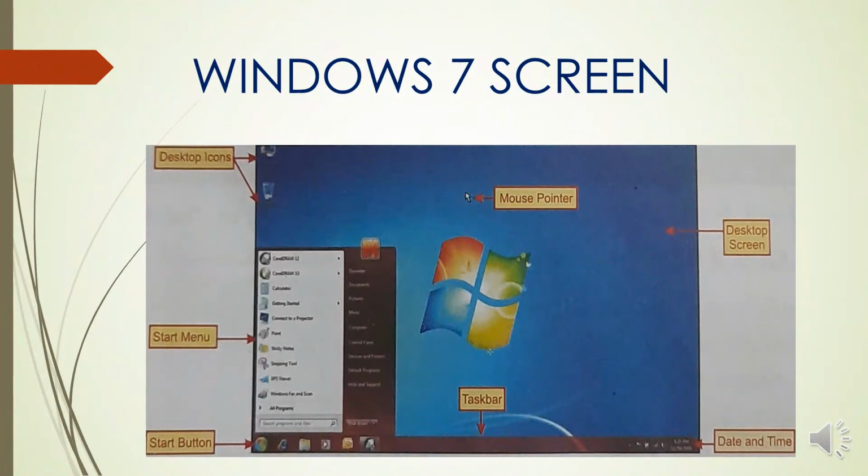Now starting Windows 7. When you turn on your computer, Windows 7 starts automatically and you see a welcome screen. You may be asked to enter the password. After few seconds you will get a desktop screen, and the screen in front of you now shows the Windows 7 desktop screen, and we have some components of desktop in front of us. We will read about them one by one. Let us start with desktop icons.